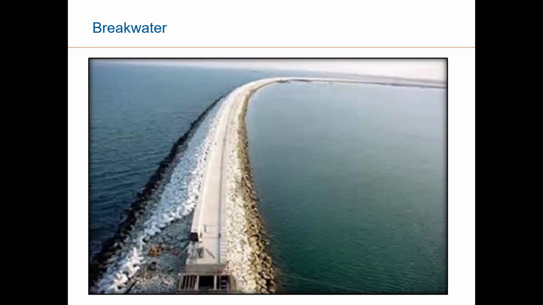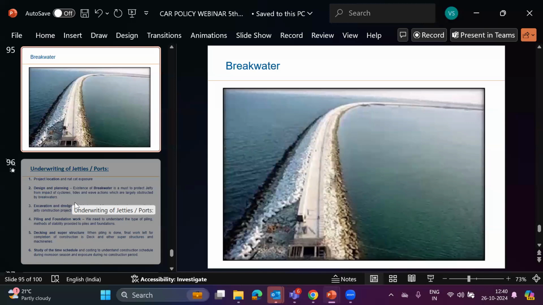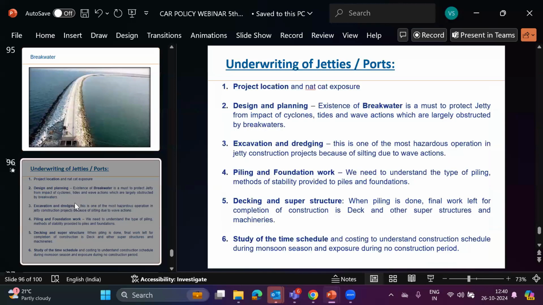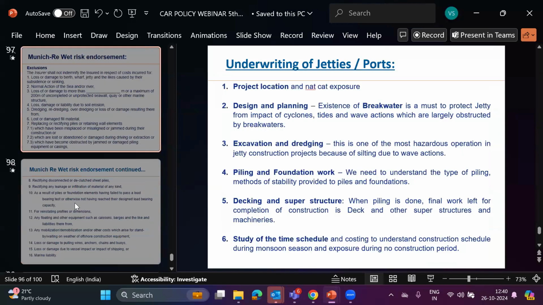So when it's these kind of wet work projects, what are the standard warranties or conditions imposed by the insurers, other than the specialized wording that we impose? See, we attach the wet risk warranty for this kind of construction activity. Let me show the wordings of the wet risk warranty. Just a minute. Okay, here it is, wet risk warranty.